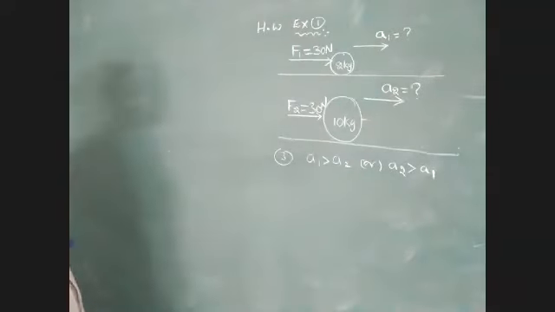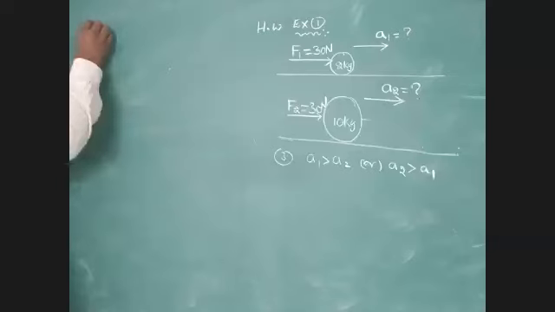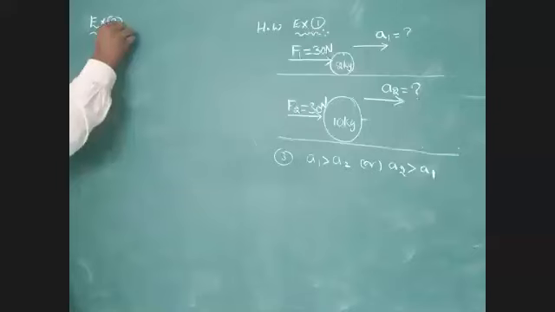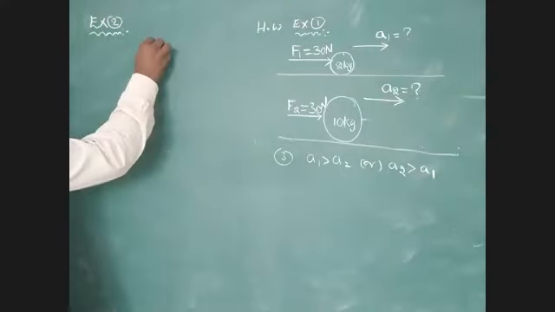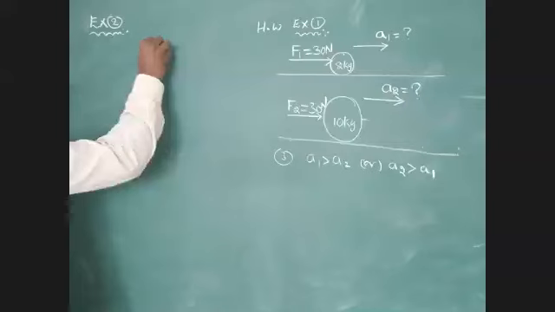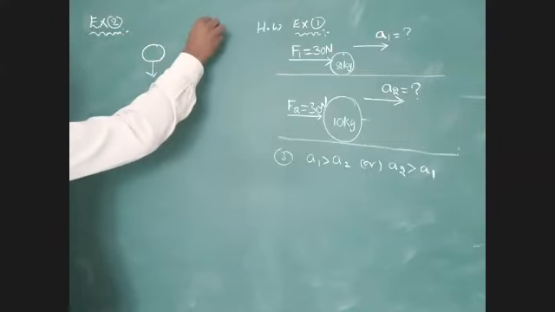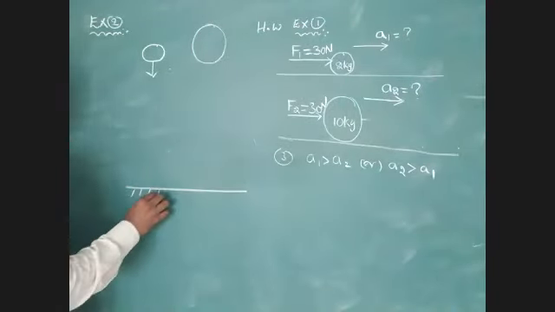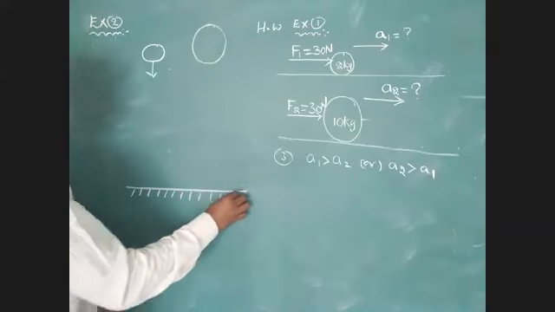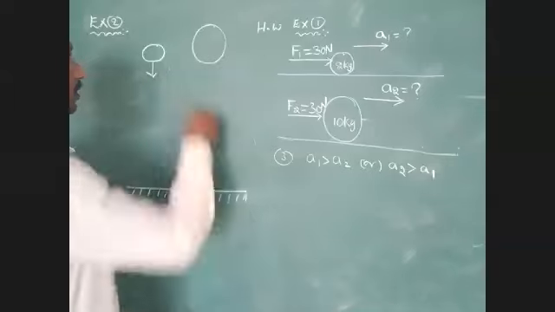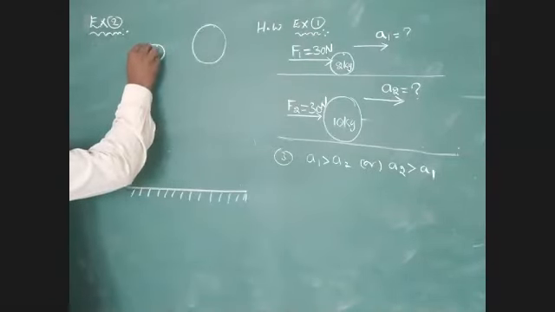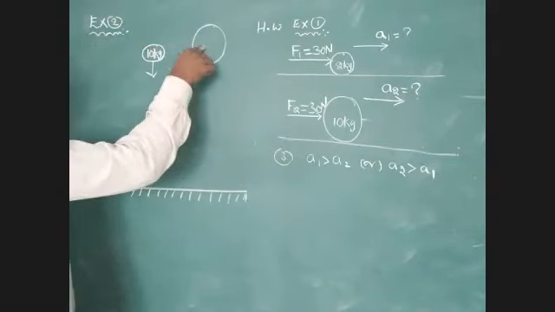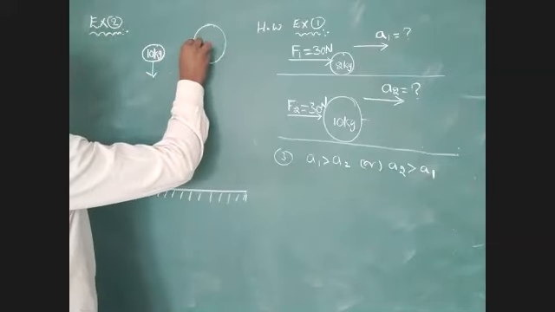Okay, next, the second example problem, example problem 2. Two bodies are released from a certain height from the ground. This represents the ground surface. Mass of the first body is 10 kg, mass of the second body is 500 kg.